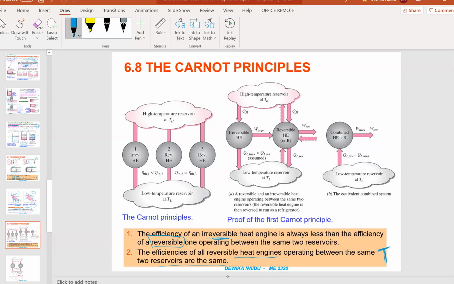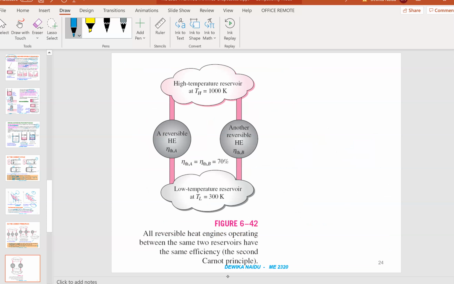So this diagram here shows the Carnot principle, and this is the proof of the first Carnot principle. This is showing you this TH of 1000, even though you have two different heat engines. Totally different, but because they have the same reservoirs, 1000 to 300, a drop between 1000 to 300, your efficiency will be the same.